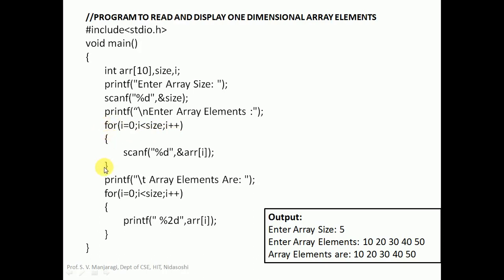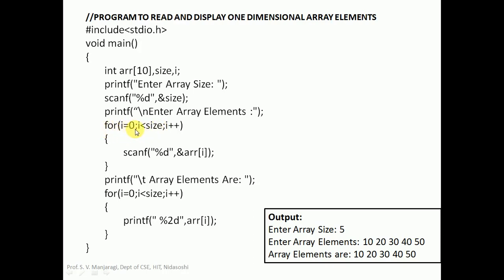This for loop begins here and ends here, and it has a scanf statement which is used to read an array element. The control character is %d because we want to enter an integer value, because the array type is integer. In this array we can store integer typed elements. Hence the control character is %d, comma, then ampersand, and we should take array of I, the array with the subscript I. I is the array index, which starts from 0 and repeats up to 4.